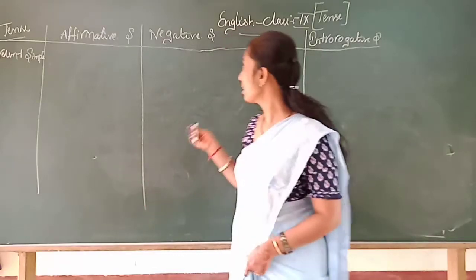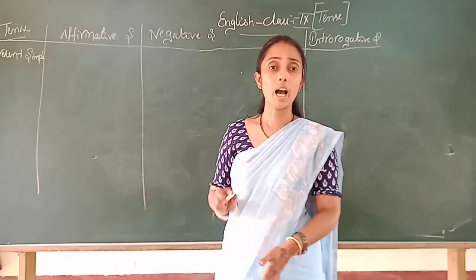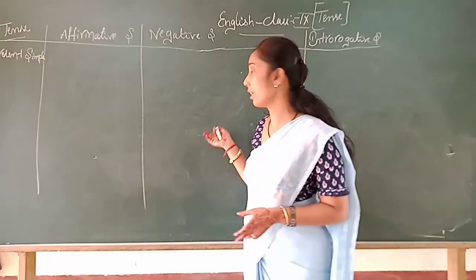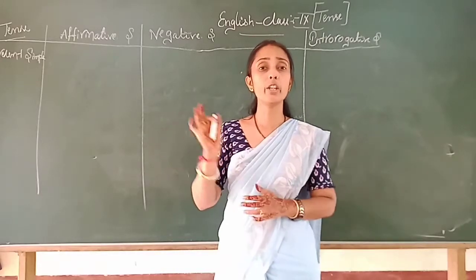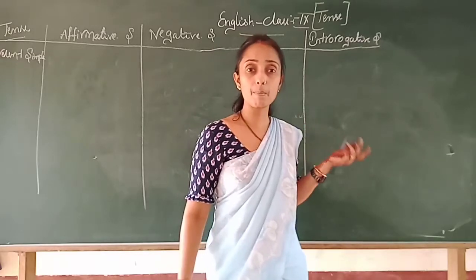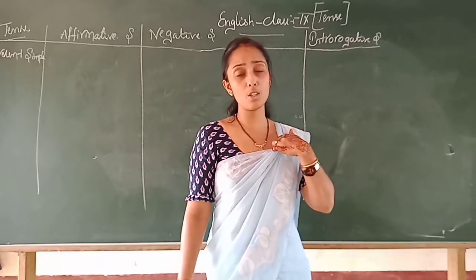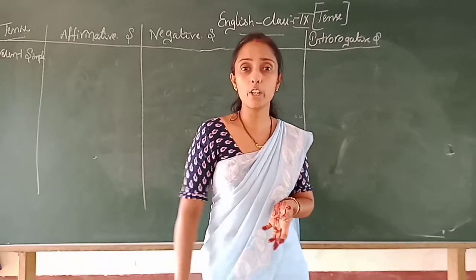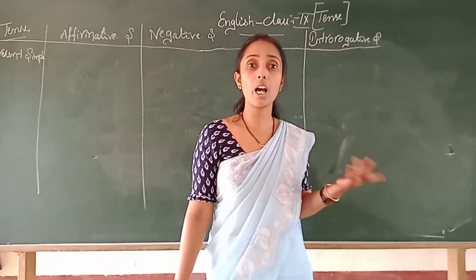Clear? Whereas a negative sentence says, I am not writing, I am not reading, I am not going, where the negative form of a sentence is used. Then interrogative sentences, because we are not sure that we always use either affirmative or negative sentences, and a few of our sentences may come in the form of an interrogation, like where are you going, what are you doing.